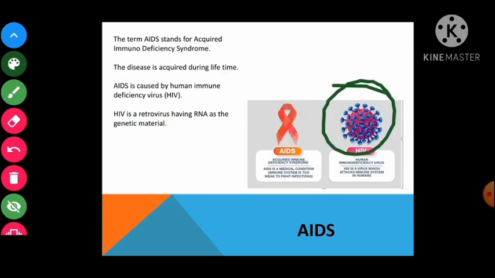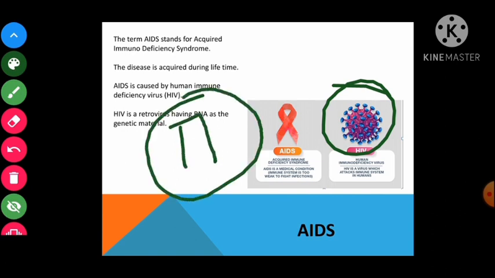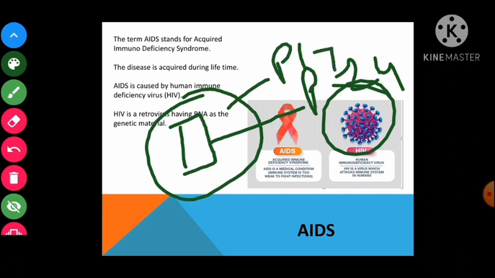So children, this is a retrovirus. HIV is a member of a group of viruses which are spherical retroviruses having RNA as the genetic material, right? It is coated by the envelope of protein, right? And the inner coating is known as P24, like this is the structure. So the inner protein coating is known as P24 and the outer coating is known as P17, as you see in the picture.